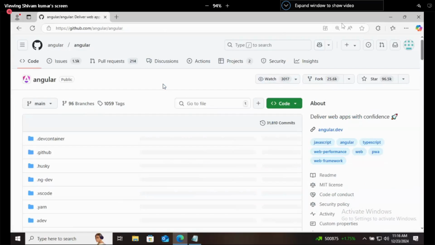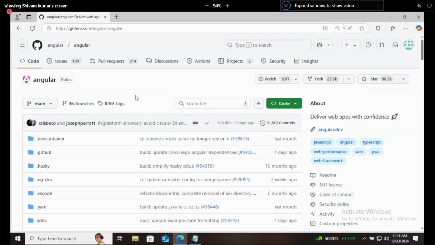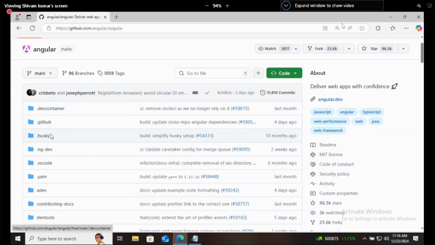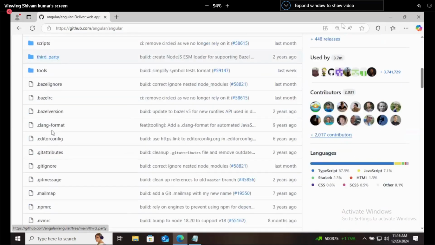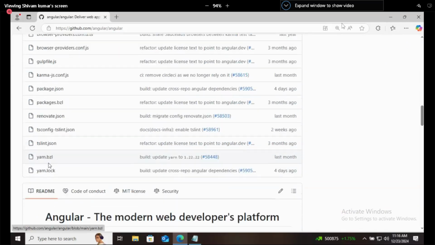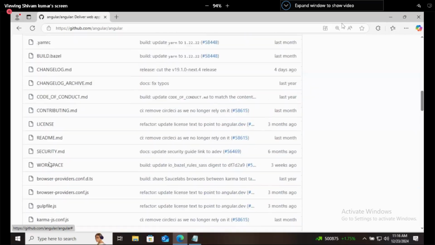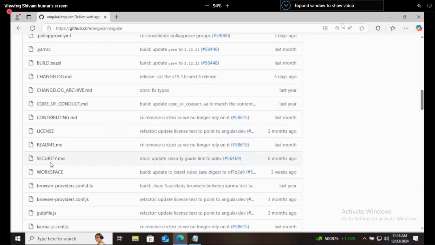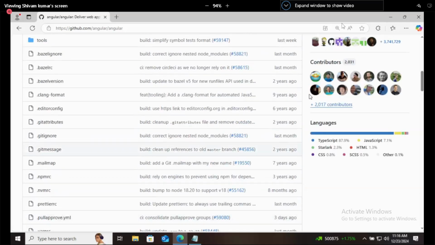Once you click on this, you will see that this is the entire source code of the Angular framework. Now, who developed this? According to us, Google developed this, but these are the people who are actually contributors here.